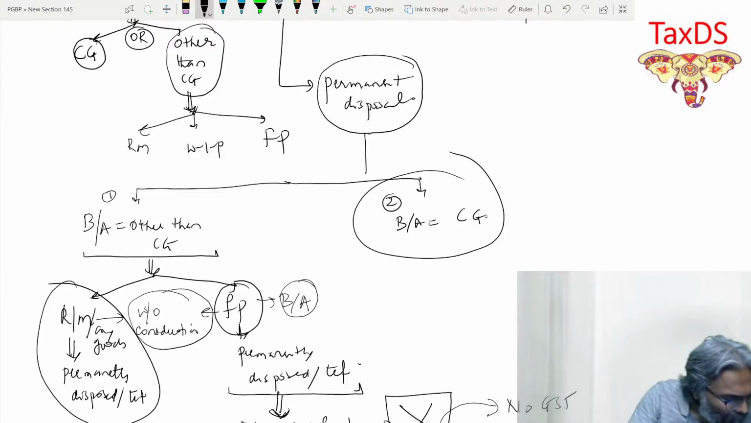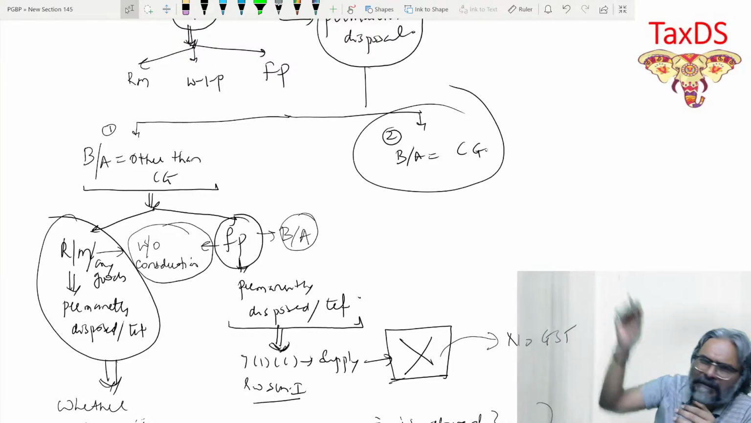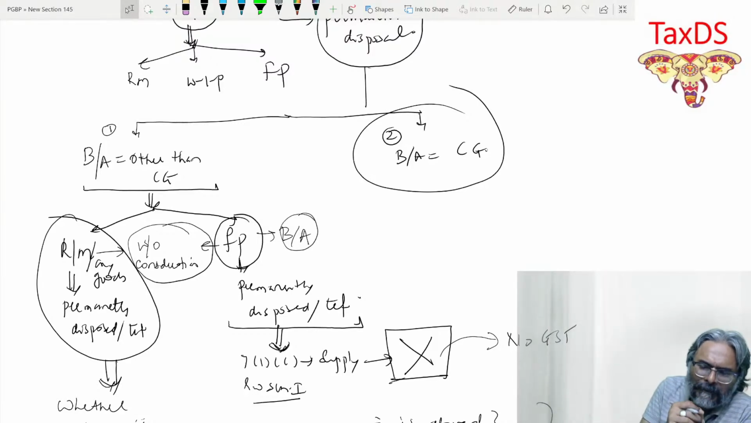So if that capital goods, students, has been disposed of, then what do you say in that case? Obviously, students, you may be aware, I need not tell you. Under the ITC law, the life of the capital goods has been taken as 60 months. Under the GST, that means 5 years. They have assumed a life of 5 years, or 60 months as the case may be. That is the reflection when you read certain rules in the ITC chapter.